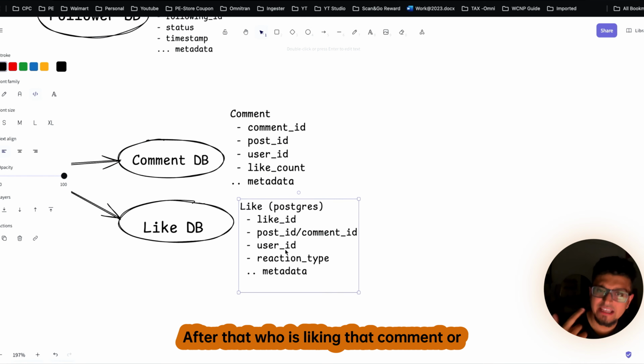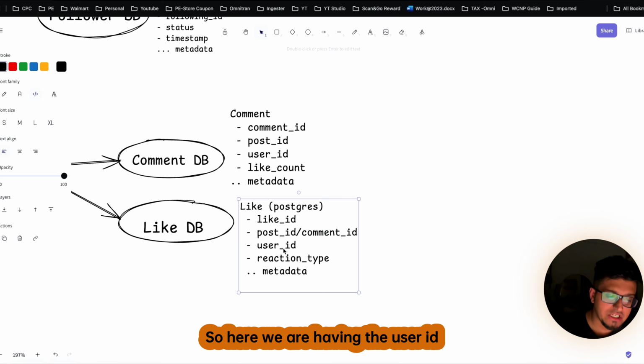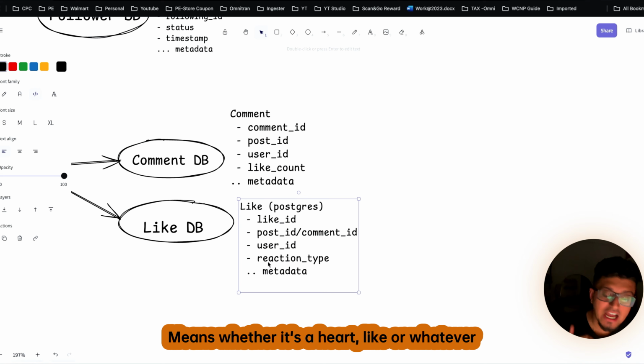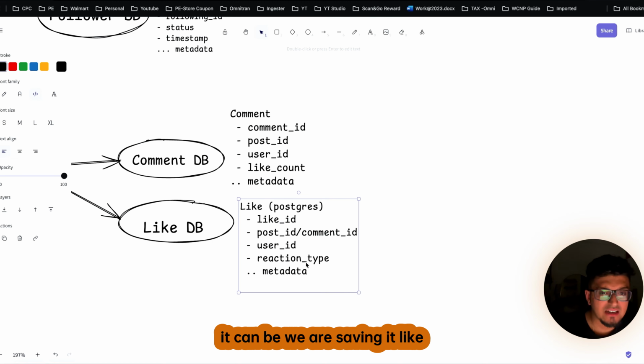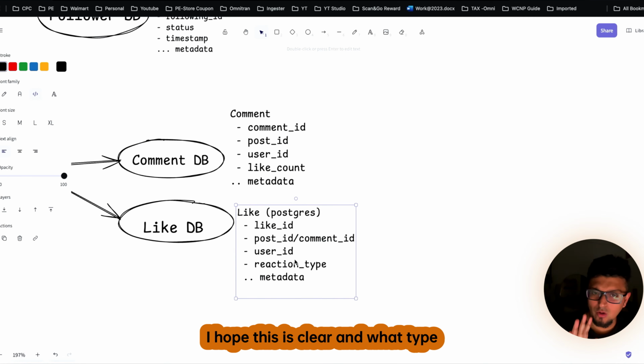After that, who is liking that comment or the post, so here we have the user ID for that, and thereafter we have the reaction type. Means whether it's a heart, like or whatever it can be, we are saving it like this. I hope this is clear.